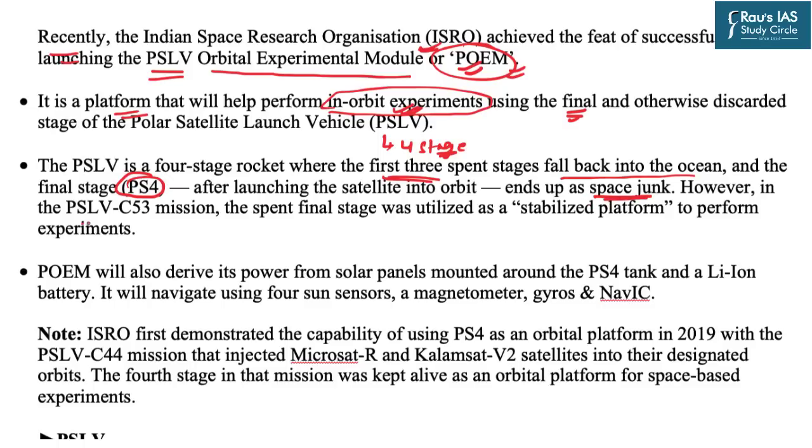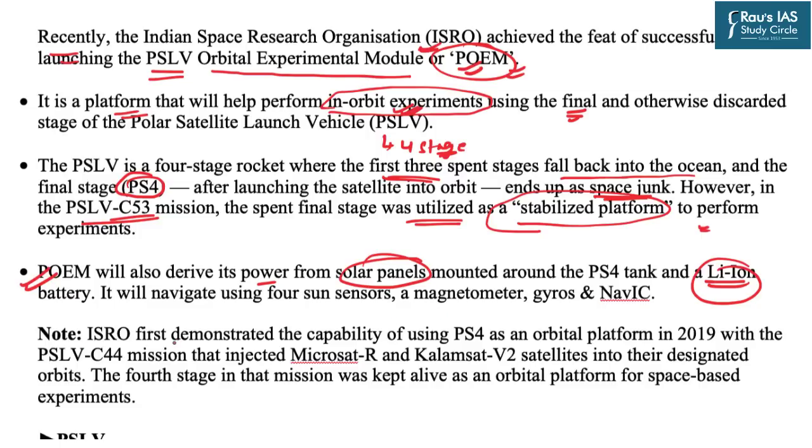However, in the PSLV C-53 mission, this fourth stage, which earlier used to remain as space debris, was utilized as a stabilized platform to perform the experiments. In this very line, this POEM gains significance. The POEM will derive its power from the solar panels as well as the lithium-ion batteries. It is to be understood that this is not the first time that this technology is being used.